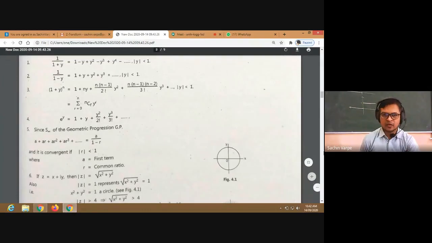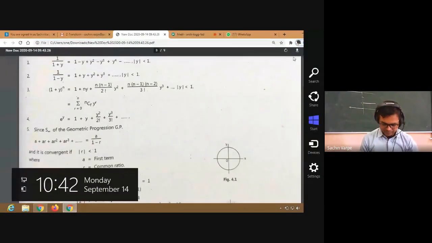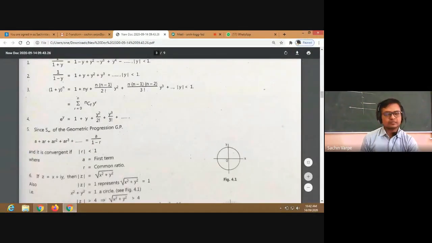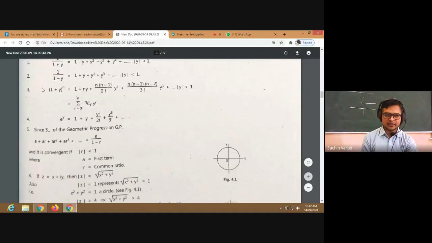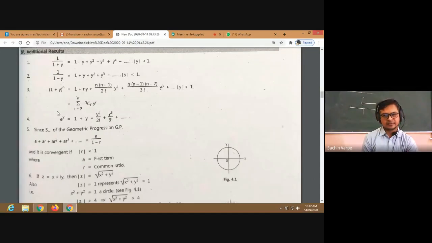1 plus y raised to n is 1 plus ny. Actually, we can write it as nc0 into first term plus nc1 into first term into second term, like this. Right?